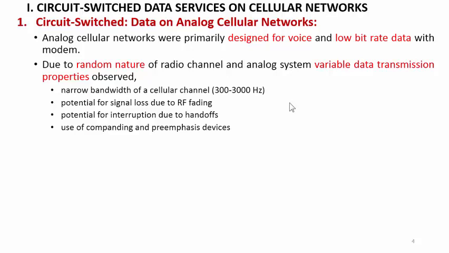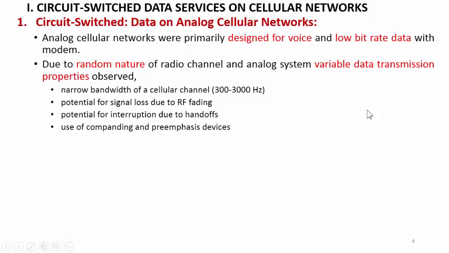So due to the random nature of the radio channel, as we know very well, there are variations in the radio waves, and the behavior of the radio wave in the environment is unpredictable. Because of the random nature of the radio channel in an analog system, variable data transmission properties are observed with the narrow band of the cellular channel, that is 300 Hz to 3 kHz. Again, there is potential for signal loss due to RF fading.